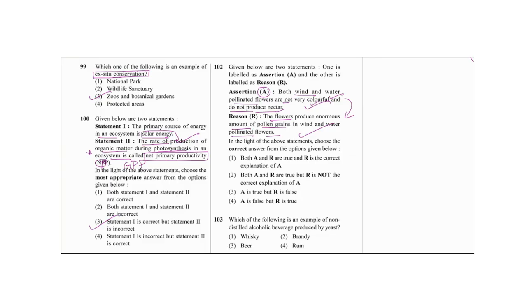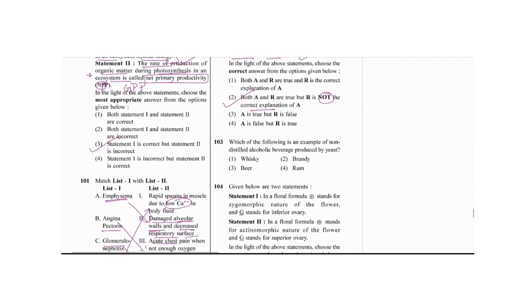Because of that reward, the animal will come to the flower and take the nectar. If it is not pollinated with the help of an animal or insect, then why produce nectar? So we can say it is not explaining this thing which I told you, it is not the explanation in this reason. So they both are correct but not the correct explanation.